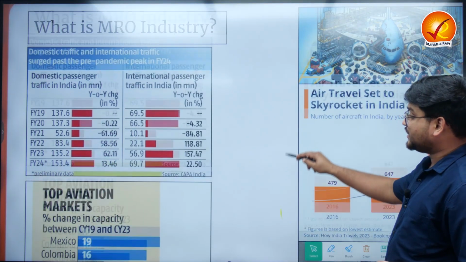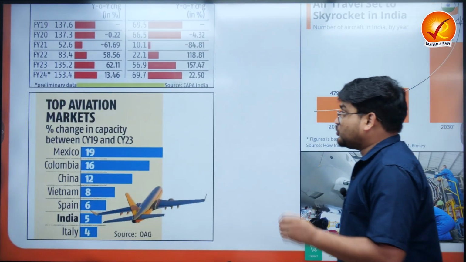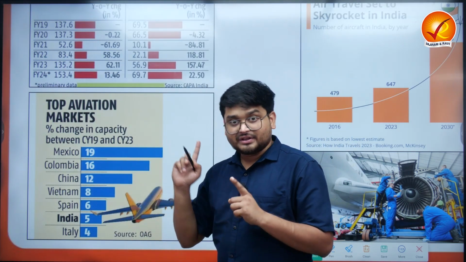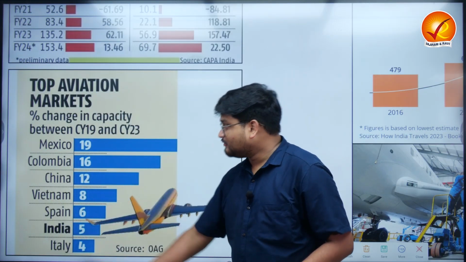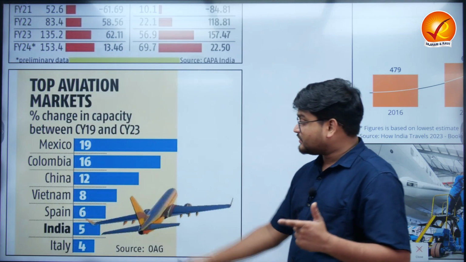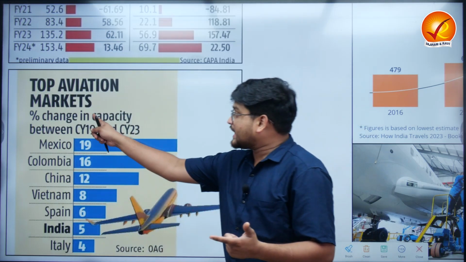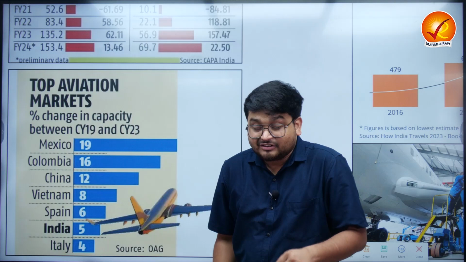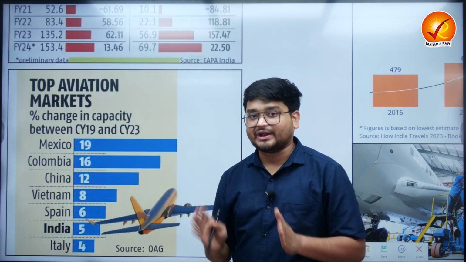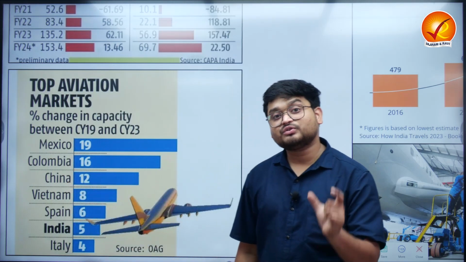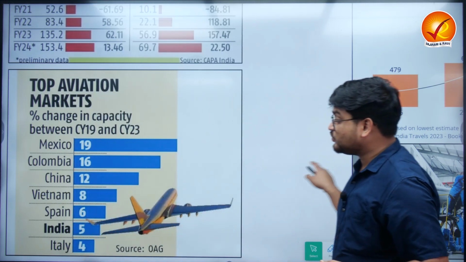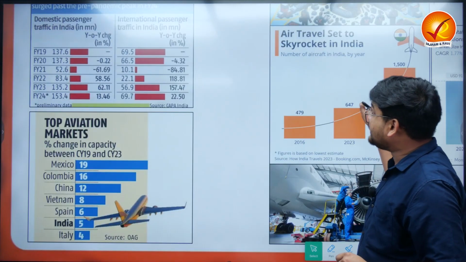Apart from this, some other data, as we can understand, the top aviation markets, right, if we compare them, the top is Mexico, Colombia, China, Vietnam, Spain, and then we have India, where these are the countries which have increased their capacity between 19 and 23. That is the more number of investments that they are trying to do. That is, if you can understand, India is behind Vietnam and China with reference to the investments in the aviation sector in the nation. So definitely with reference to global nations, we are also kind of lagging behind.